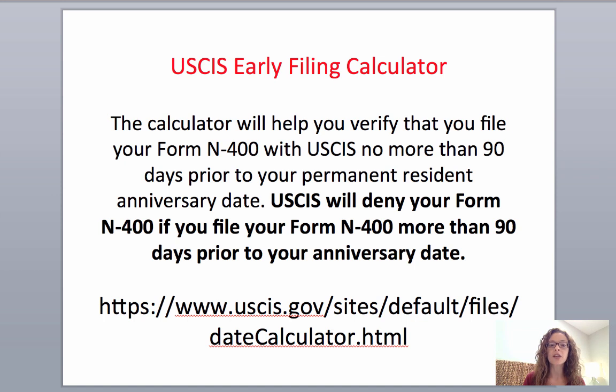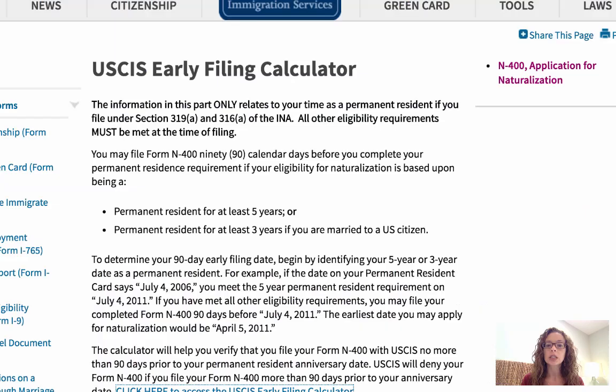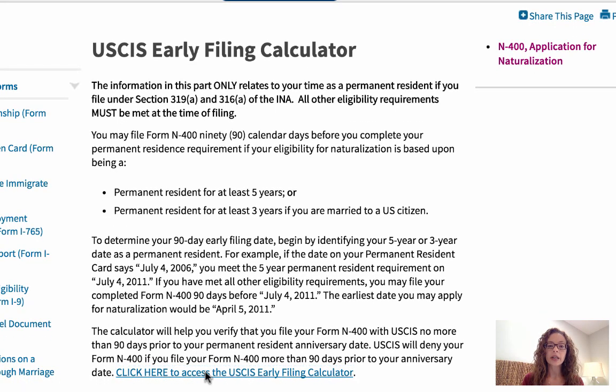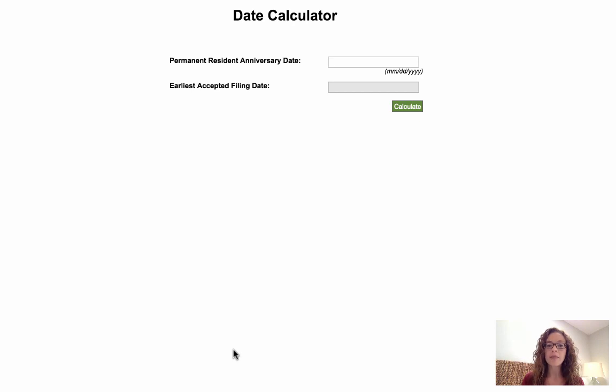There's a USCIS early filing calculator. Here it is, it looks like this. If you go here to the early filing calculator, you can click here and say my anniversary date is going to be the end of the year, say 12/31/2016.